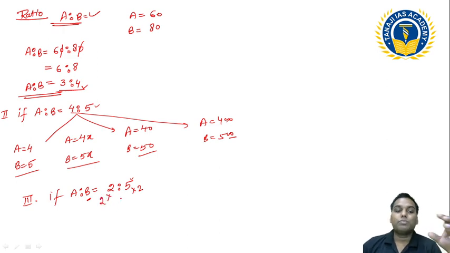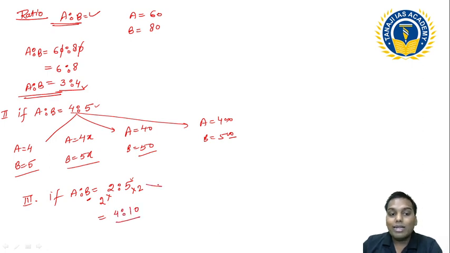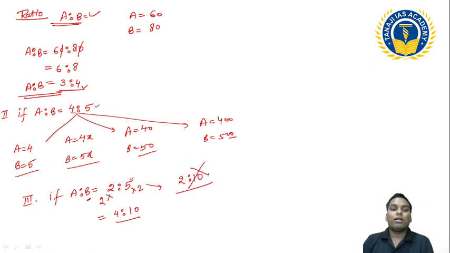So this is the concept: if you multiply one number, you have to multiply the other number also. So this can be written as 4 ratio 10. I can't write this as 2 ratio 10. No, that ratio will be changed. So whatever numbers I write, the ratio should remain the same. If I am multiplying one number by any number, I have to multiply the other number also by the same digit, okay? The same operation has to be done.